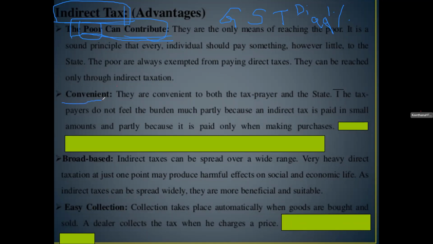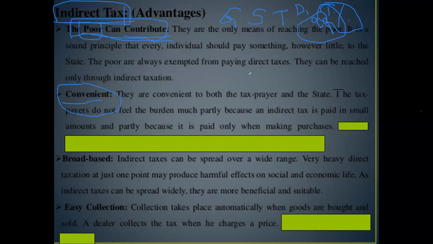Similarly, in the previous class, we discussed that a person forced to pay direct tax will feel inconvenienced, because only 1% of the population is paying direct tax, whereas 99% are not paying at all. But in the case of indirect tax, we do not know how much we are paying.